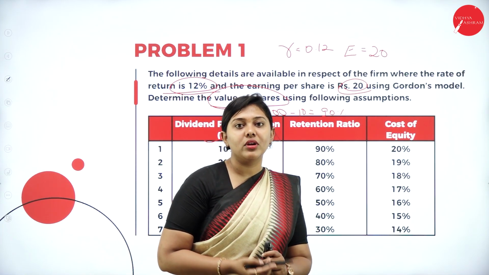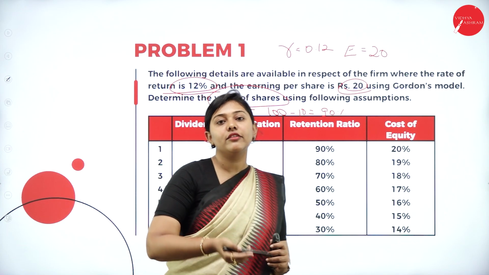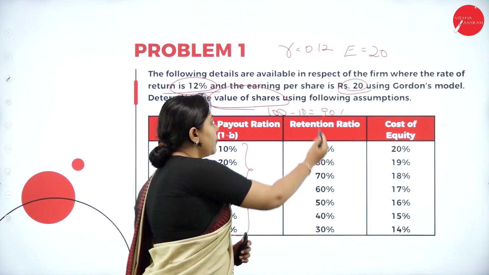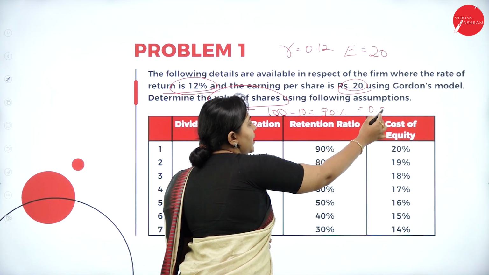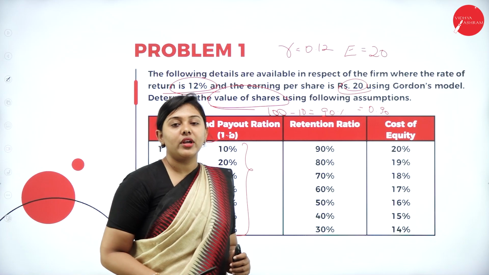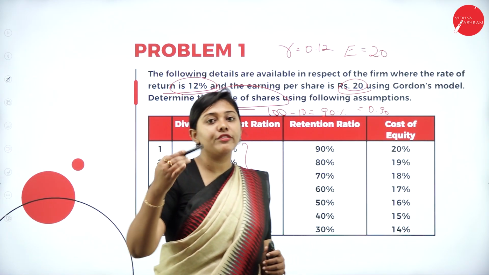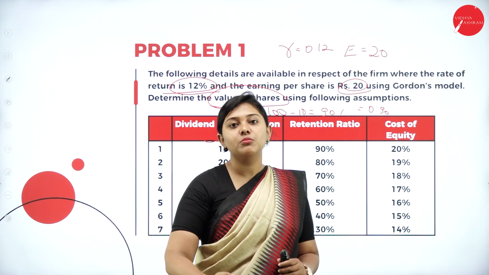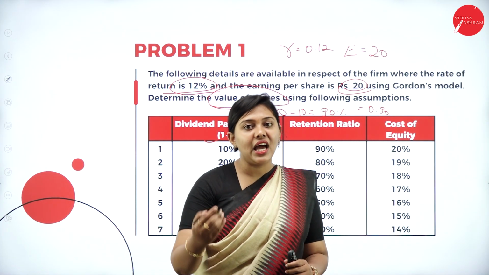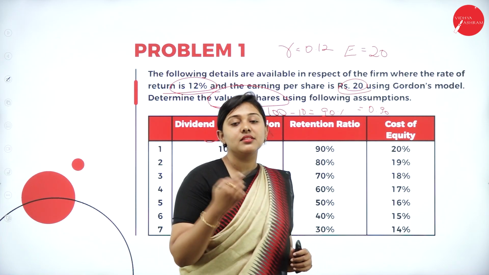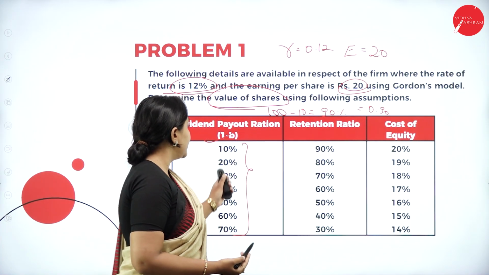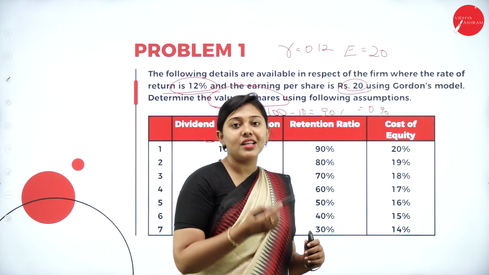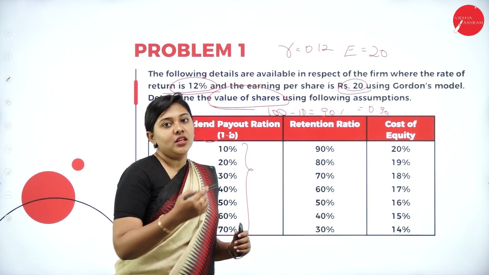So this is how you calculate. In a few of the questions, they will directly give you the retention ratio. You then take the retention ratio percentage, which will be 0.90. So 90% is 0.90; you have to convert it into decimal. In those questions, you can take the direct retention ratio into the formula and calculate the value. But in this problem, they have given the dividend payout ratio, so you have to calculate the retention ratio by yourself and then compute the value.